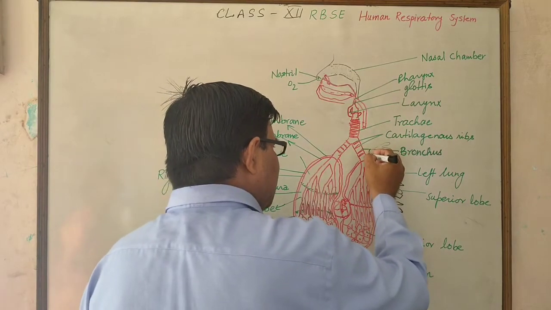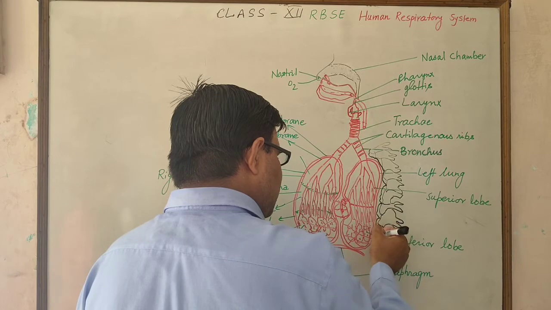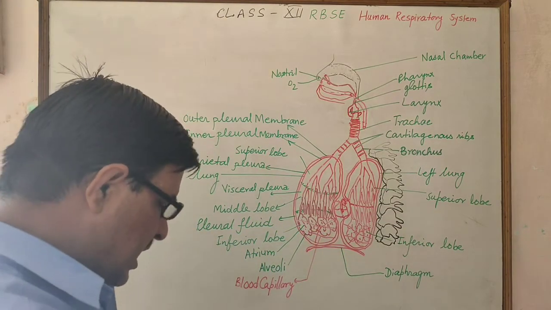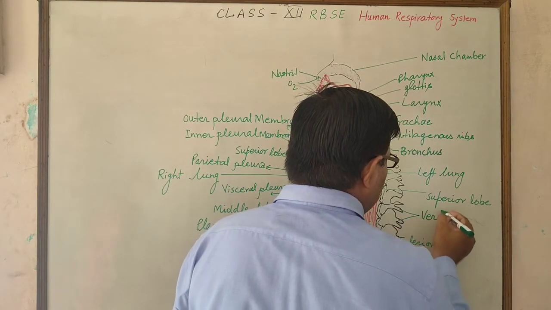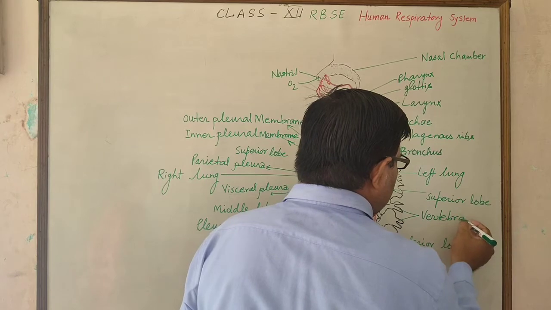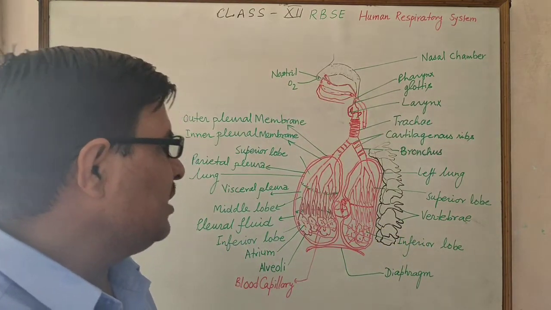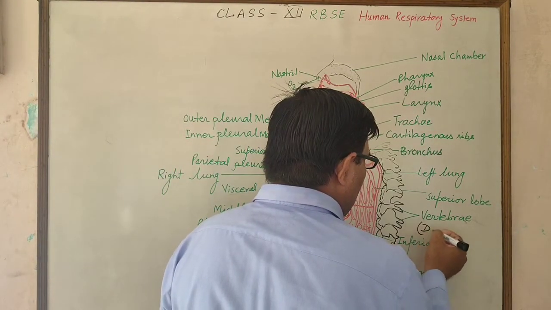These vertebrae attached at the dorsal surface of the lung are part of the vertebral column.